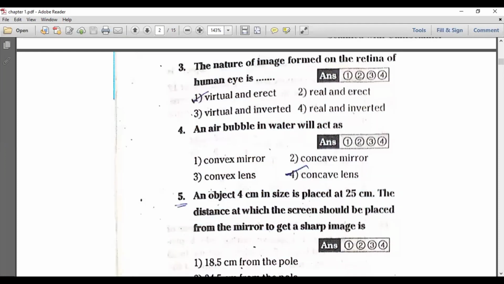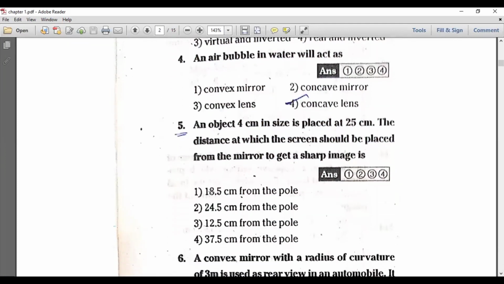An object of 4 centimeter in size is placed at 25 centimeters. The distance at which the screen should be placed from the mirror to get the sharp image? Look here, for this question the data is insufficient. We can't get the image characteristics until we know the focal length. So for this question, the focal length is 15 centimeters. By using this, we are going to get the answer.